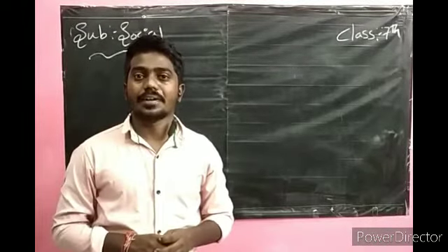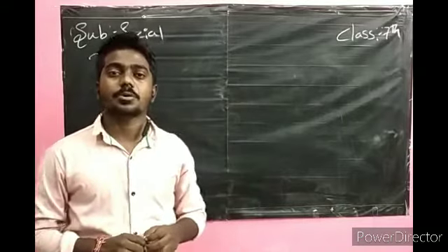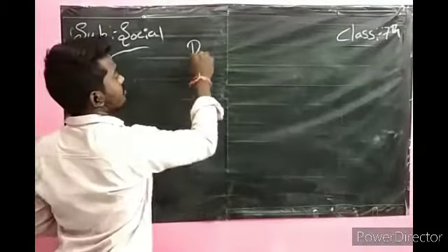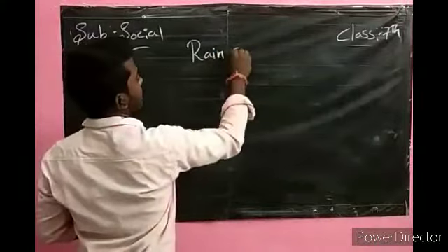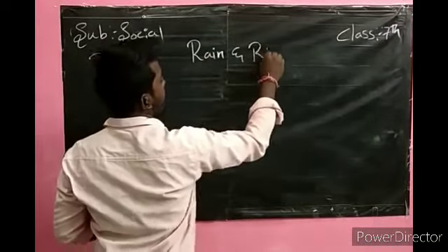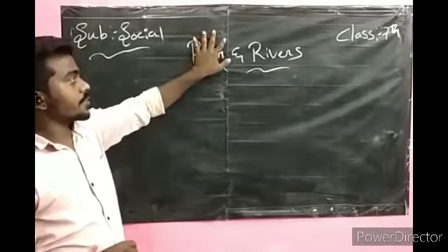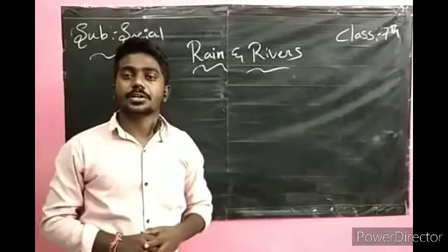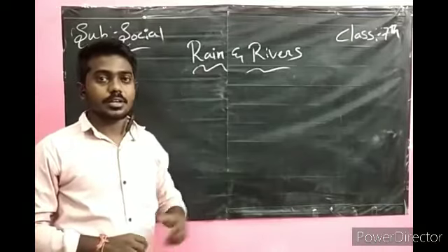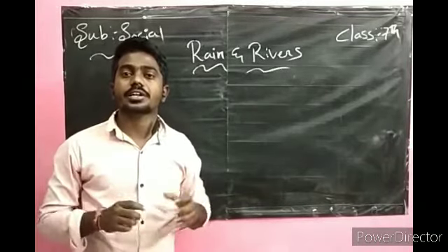Coming to the last topic, we discussed the lesson Rain and Rivers. Rain is part 1 and rivers is part 2. In part 1, we discussed how the rains occur.